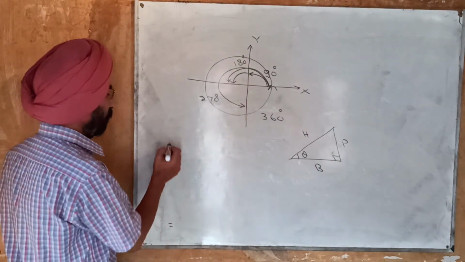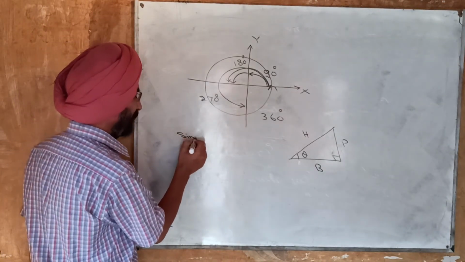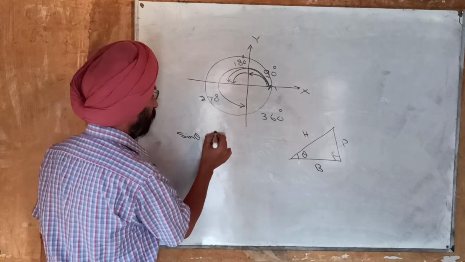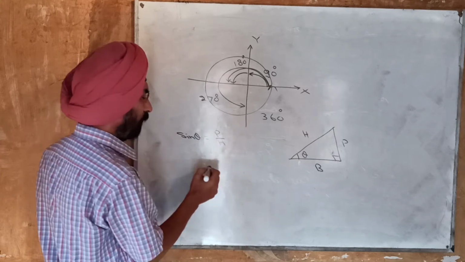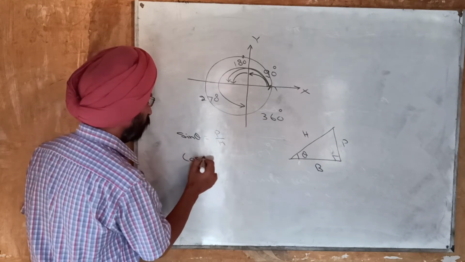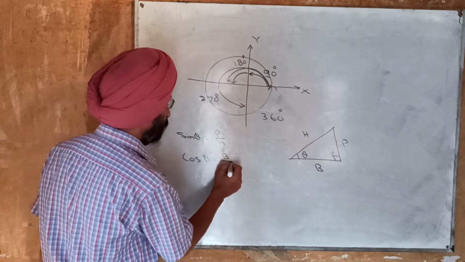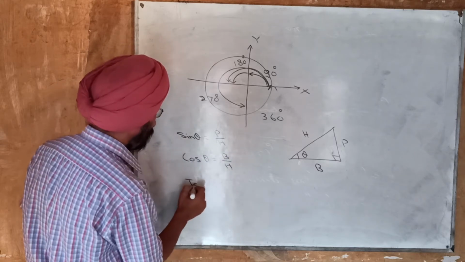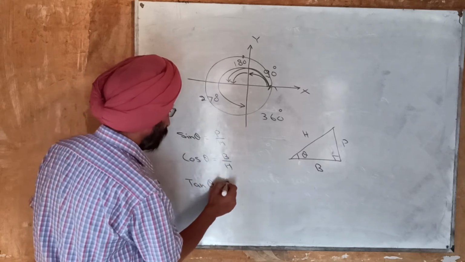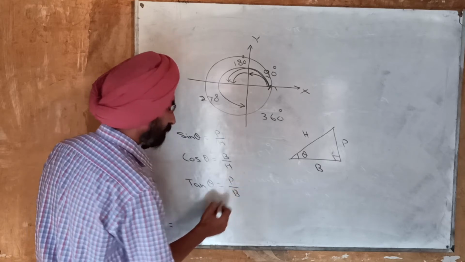And we know it very well that sine theta is equal to P upon H, perpendicular over hypotenuse. Cos theta is base upon hypotenuse. Tan theta is equal to perpendicular upon base.